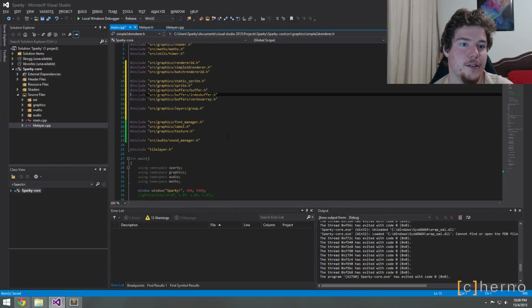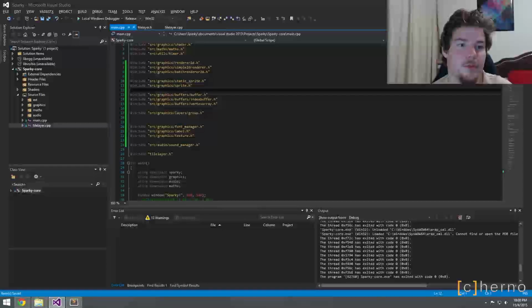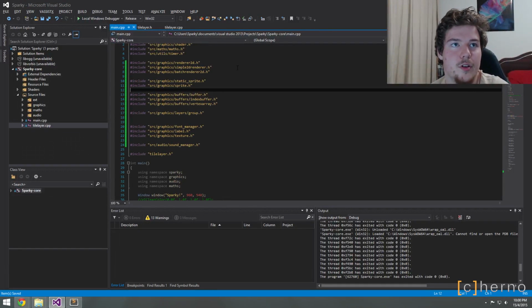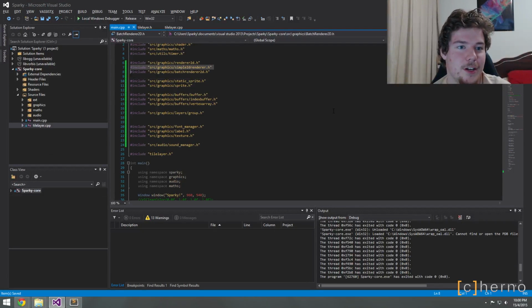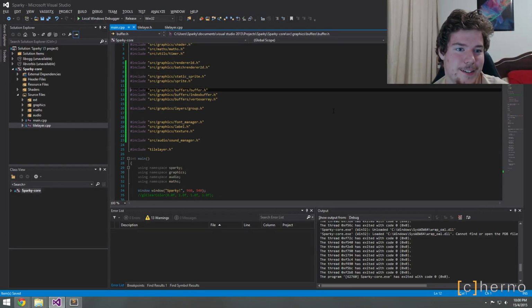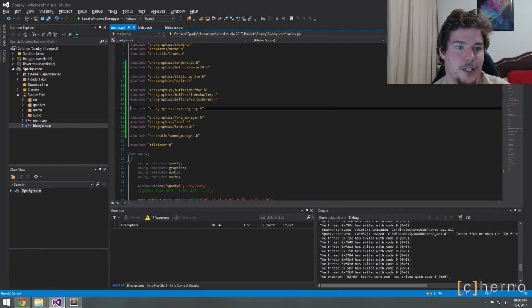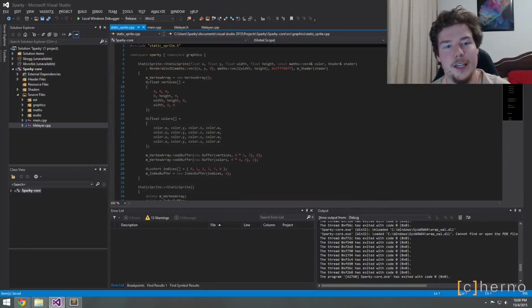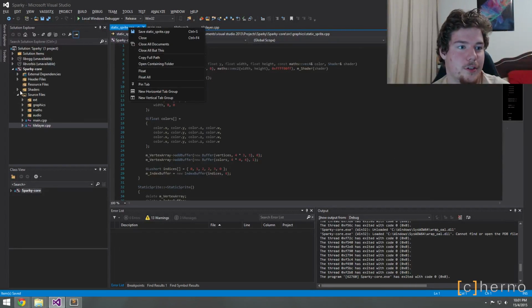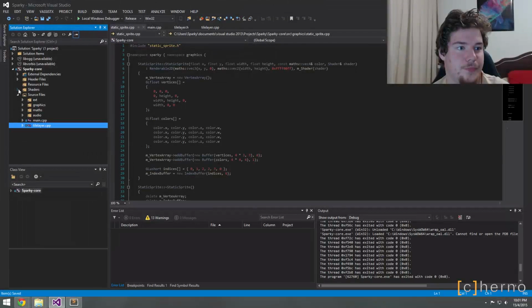Static sprite. We should probably get rid of the simple renderer entirely. To be honest, it's never going to be supported. Yeah, we'll get rid of it. Say goodbye to the simple renderer, guys. It's getting deleted. What else do we not need? Static sprite. It'll still be on GitHub version control, but I'm getting rid of it.